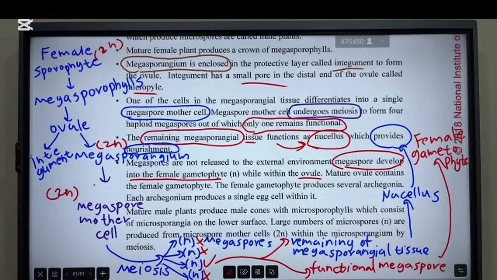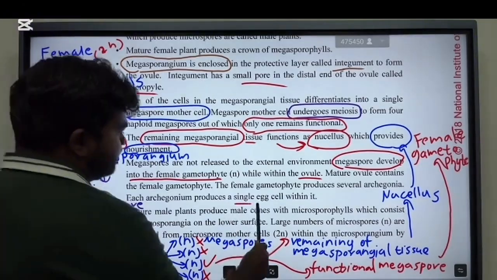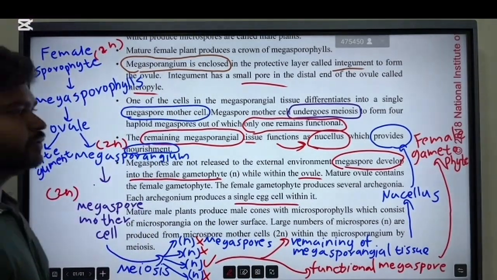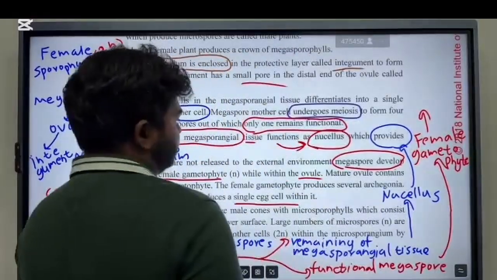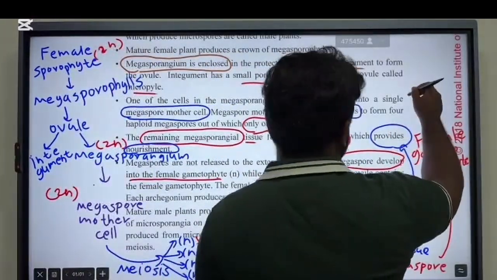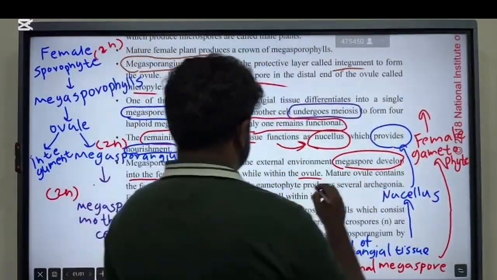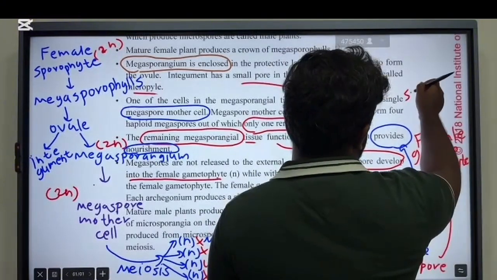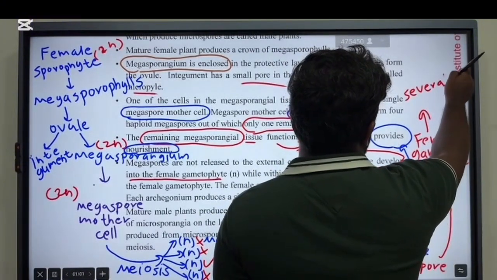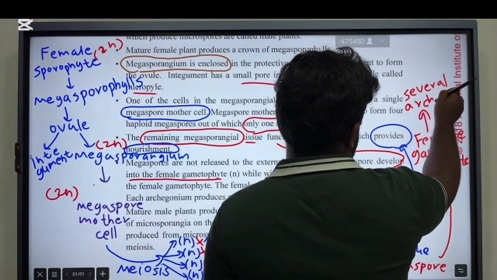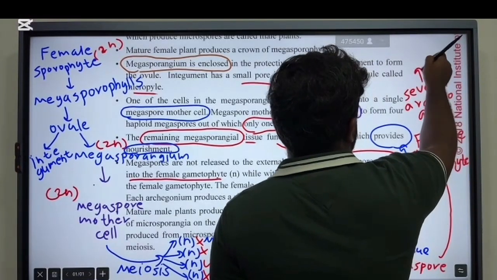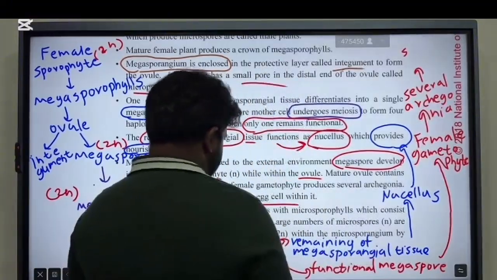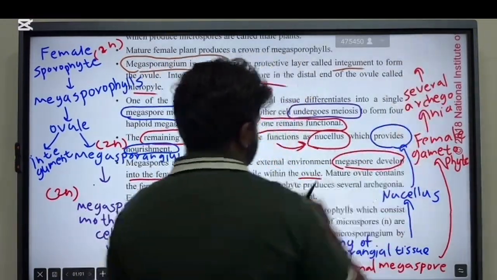Okay, then female gametophyte produces several archegonia. Each archegonium produces a single egg cell. So what does it do? This female gametophyte produces several archegonia. All right. And each one contains one egg cell.